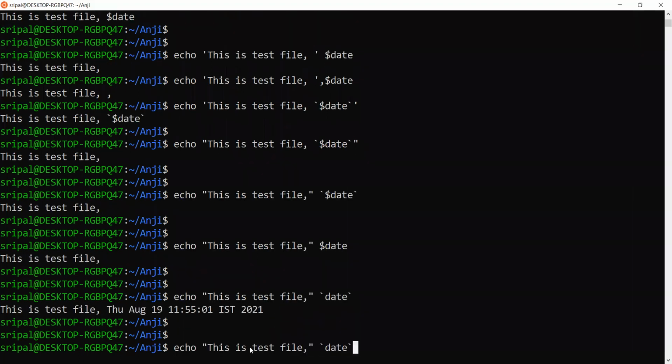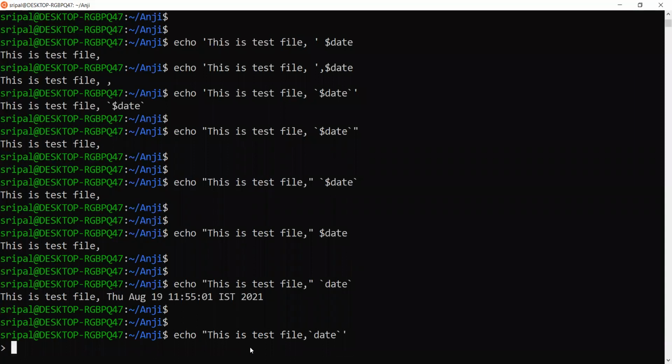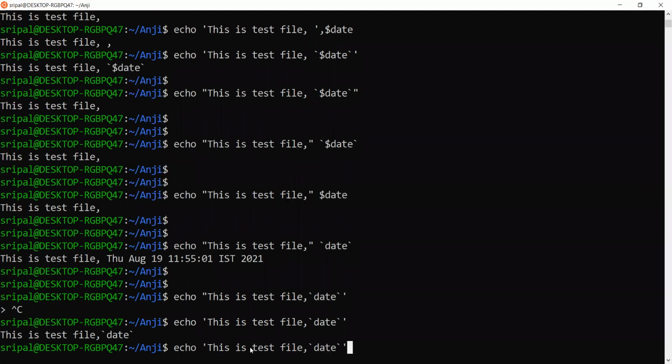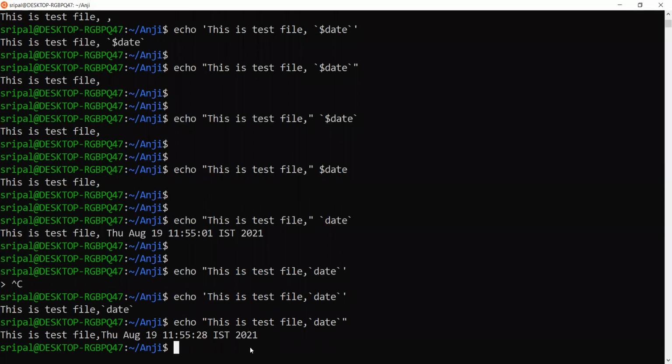Sorry, I was using date. Even within single quotes, if I use $date, it will print as is. In the case of double quotes, if I give this, it will print the output of the command I'm using.